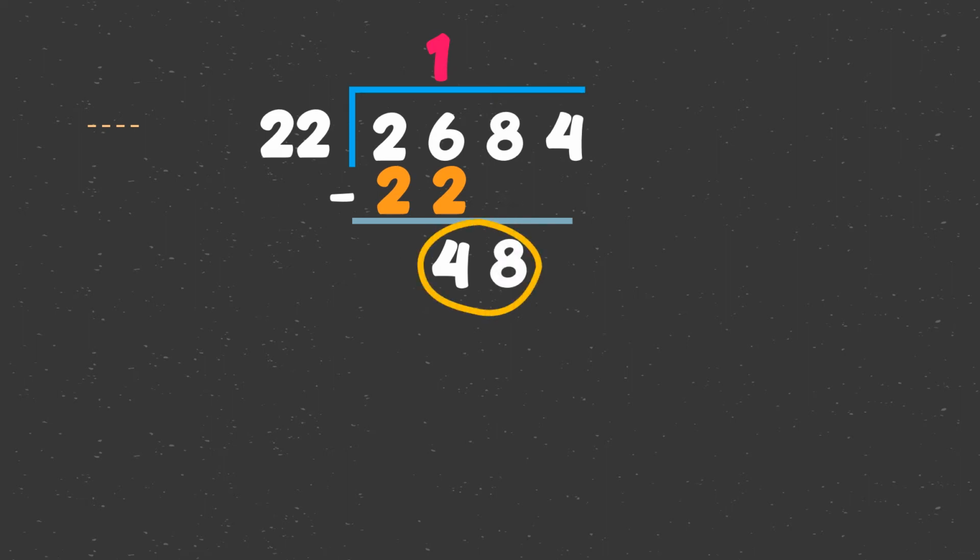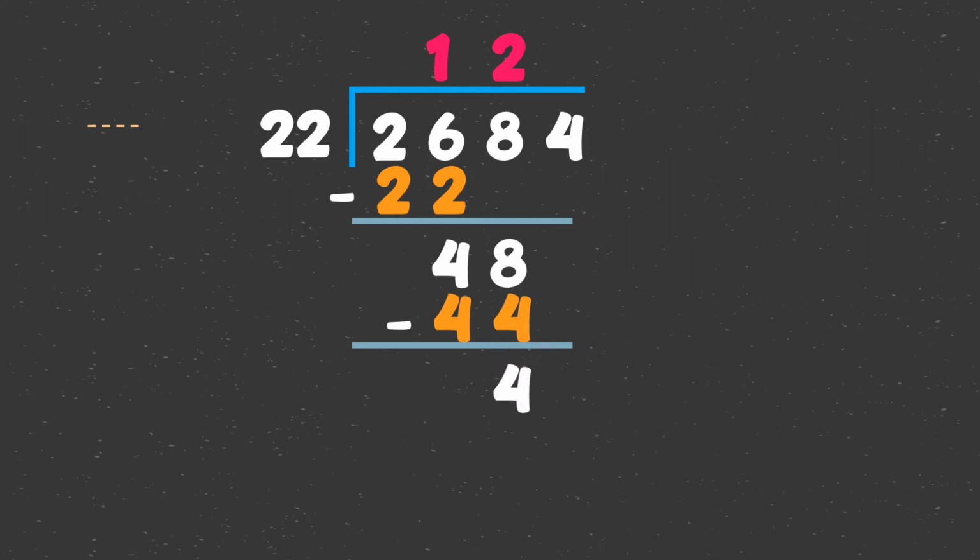48 divided by 22. Ilang 22 ang meron sa 48? Dalawa. Dito natin ilalagay sa taas ng 8. Then, multiply. 2 times 22 is 44. Then, we will subtract. 48 minus 44. 4. Then, we will bring down the last digit na 4. 44 divided by 22.